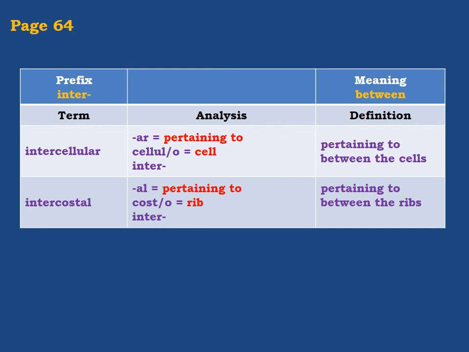The next prefix is inter, and it means between. The first term, intercellular. AR, again pertaining to, cellul means cell, and inter, between. So the meaning is pertaining to between the cells. Intercostal, AL, again pertaining to, cost, rib, and inter, between. So pertaining to between the ribs.